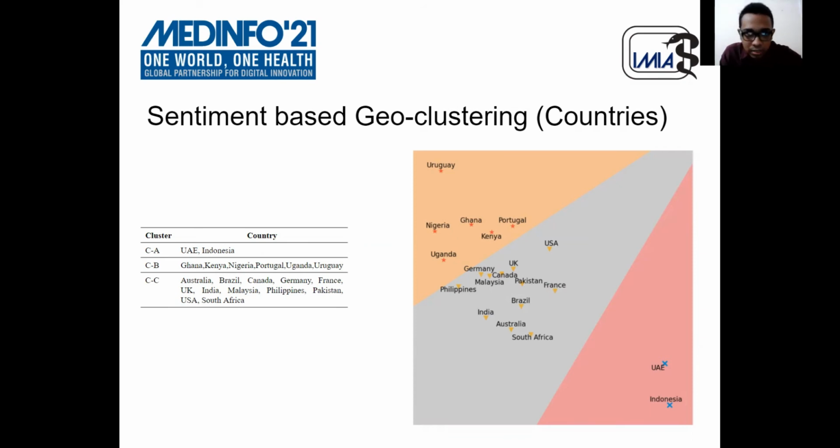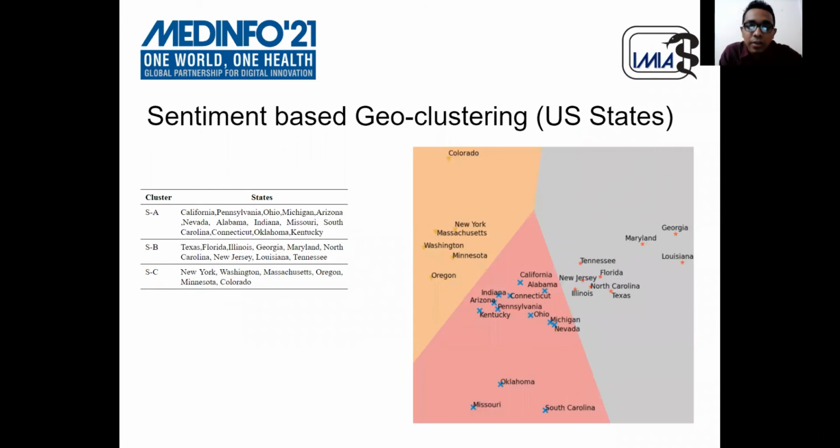Similarly, we reduce the 30-dimensional US states data points to 2 dimensions using PCA, and here is the plot. There are also 3 clusters, A, B, C. In cluster A, we have California, Pennsylvania, Ohio, Michigan, and so on. And in cluster B, we have Texas, Florida, Illinois, Georgia, and so on. In cluster C, we have New York, Washington, and Massachusetts, and so on.